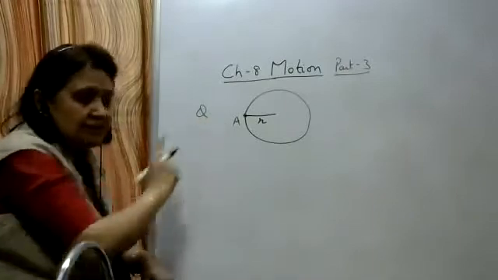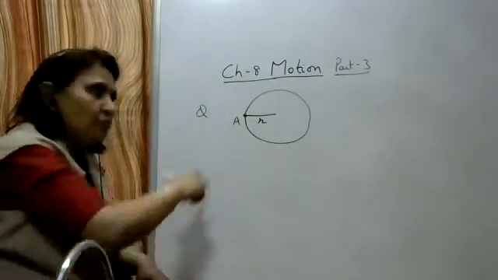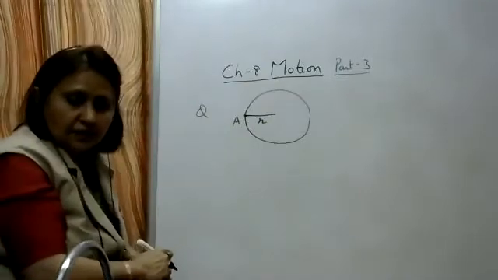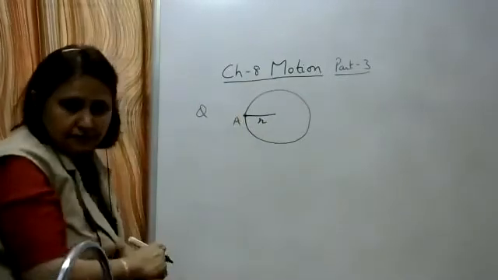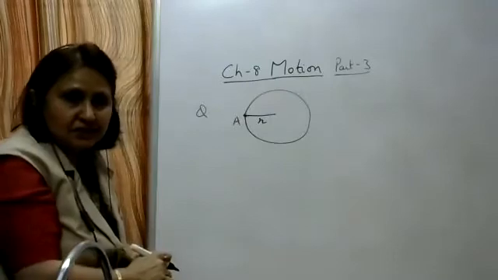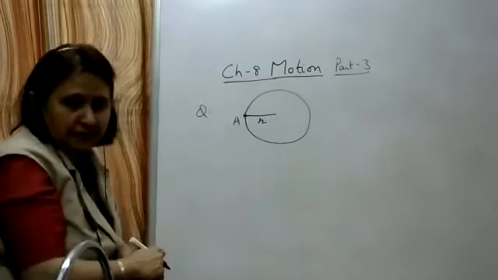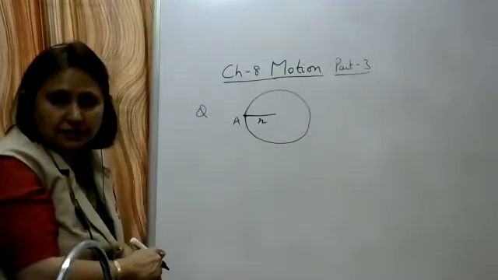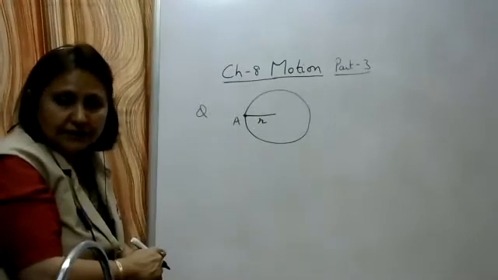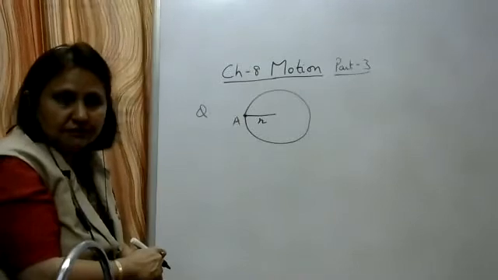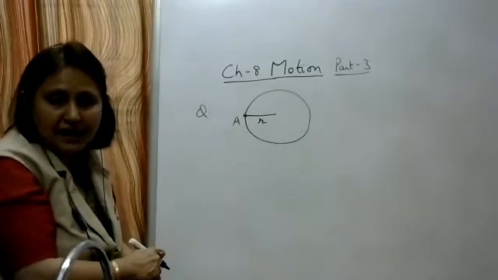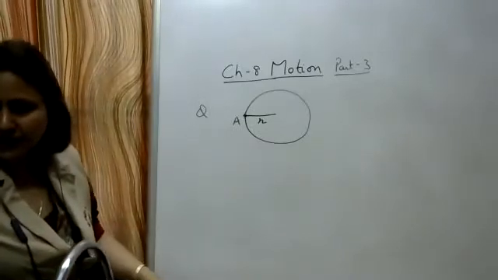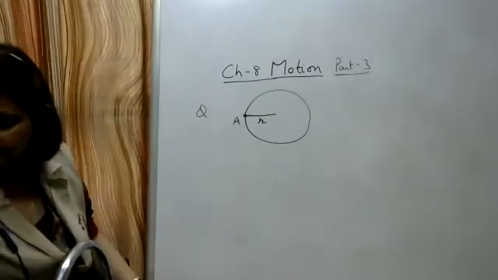When he returns back to the same point A, find the distance traveled and the magnitude of the displacement.